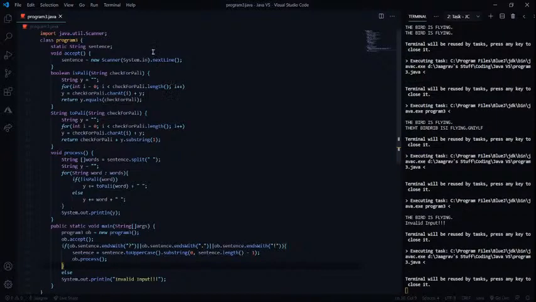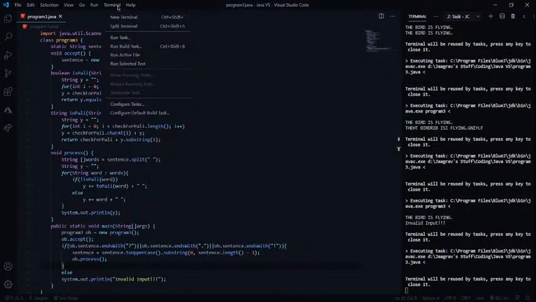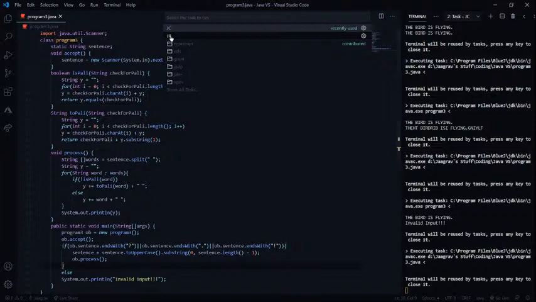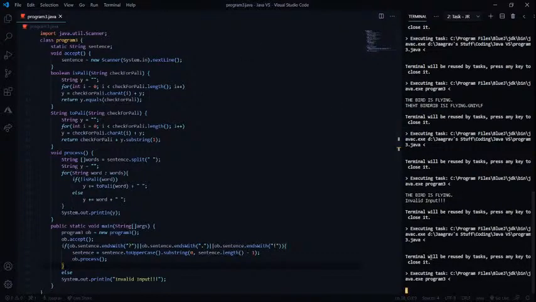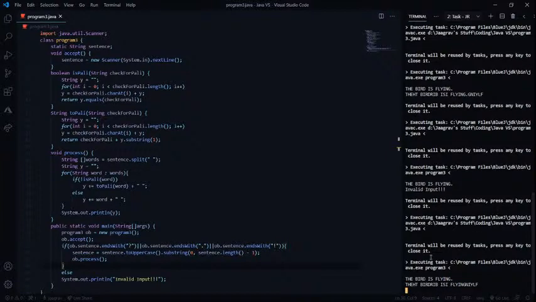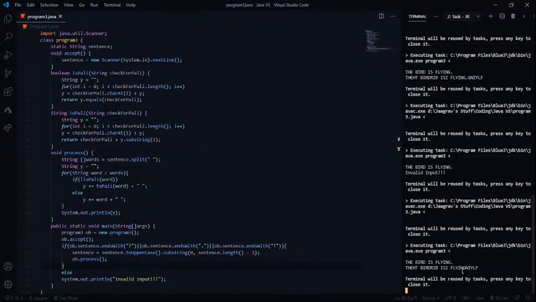Compile, and now I'm going to run the code. So run task, Java run. Yeah, a plane is flying over my house, come on. "The bird is flying." Full stop. So you can see this time it gave the right output.